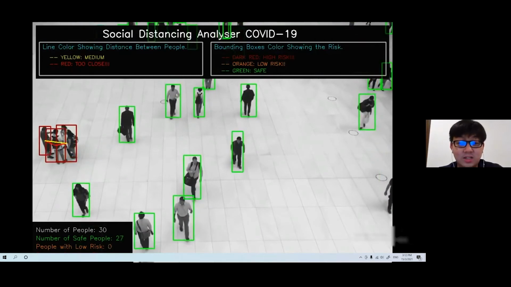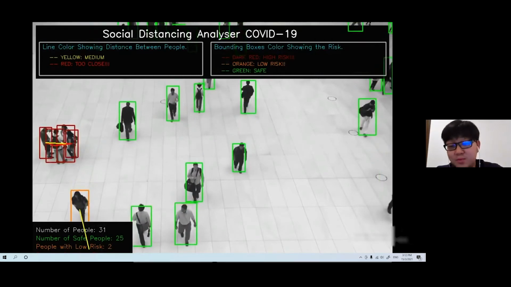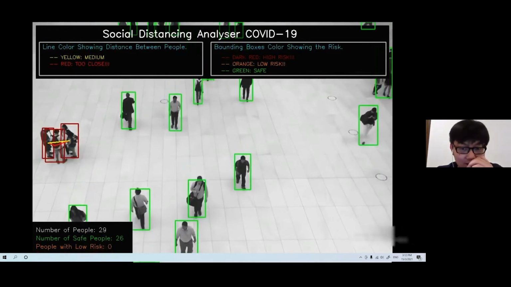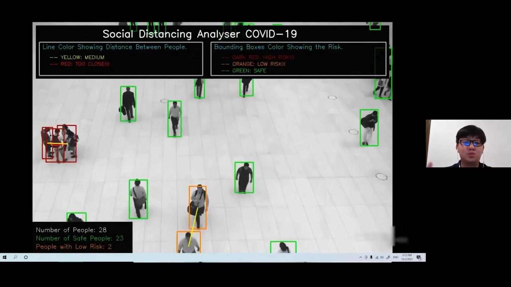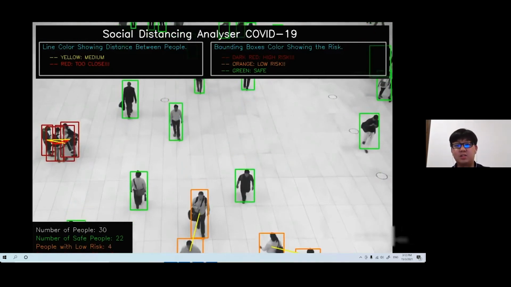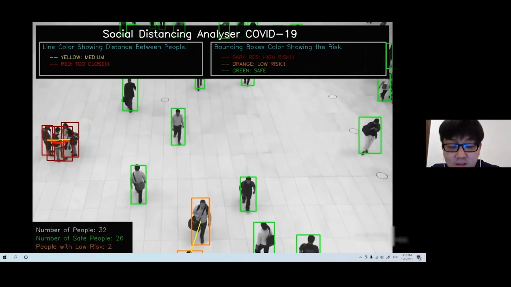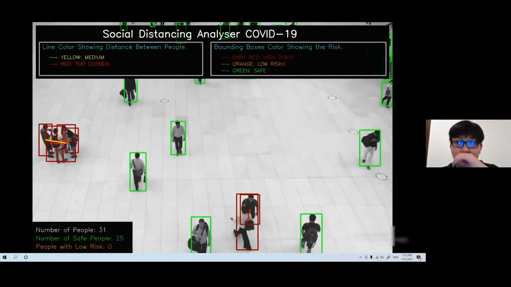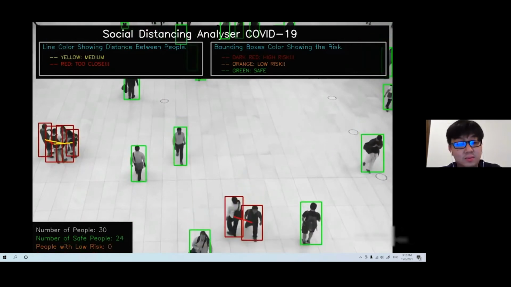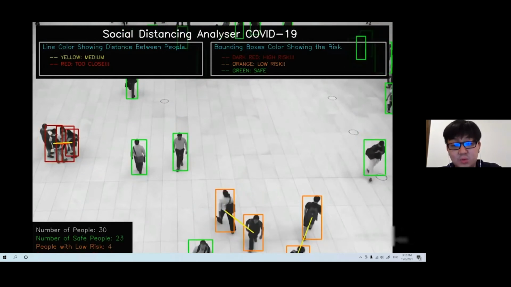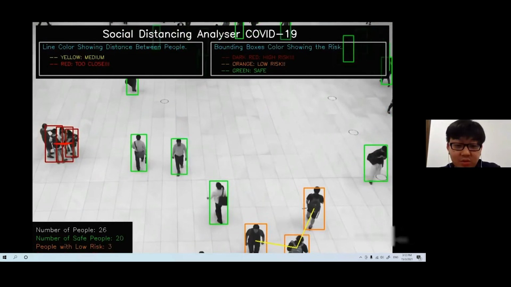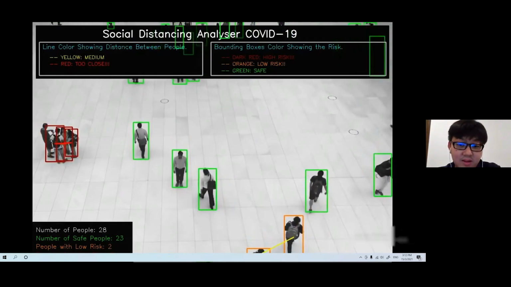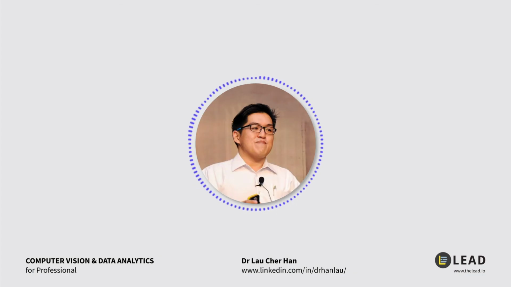But it is, as you can see, still recognizing people. It is very easy for YOLO because, if you look deeper into it, YOLO has a lot of images of people, so it's actually very easy to recognize people. And then the distance uses OpenCV as well, basically seeing the distance between the people. As you can see, when it is green, it is safe, and when it is red, it is not safe, and orange means that.